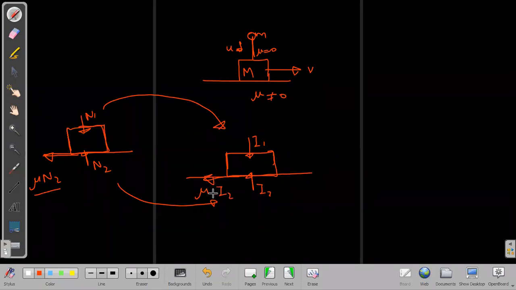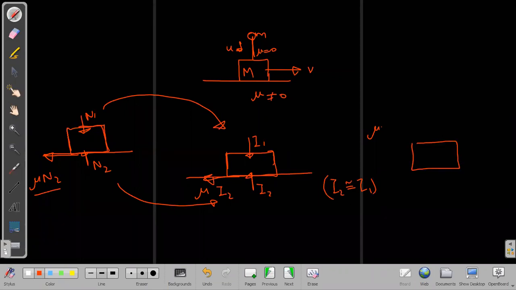So in this case, friction is also able to create sudden change in momentum, because this is not just equal to mu into mg. In this case, friction is mu into I2. Do I need to take mg here? No, no need to take. Can I say that I2 is equal to I1? Yes, I can say approximately these are equal. Are these exactly equal? Not exactly.